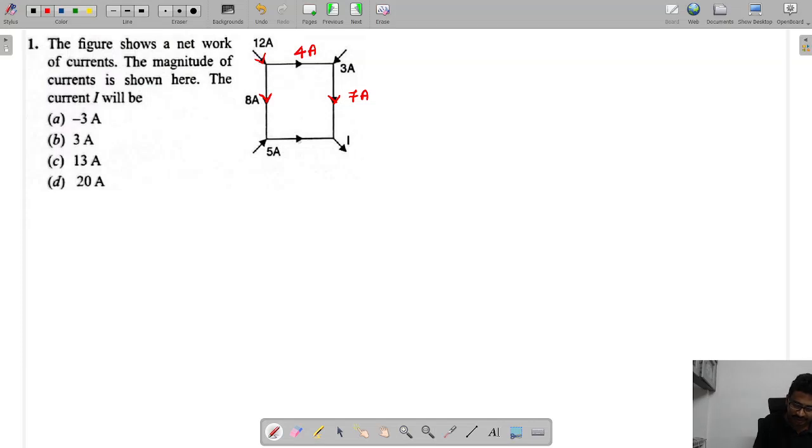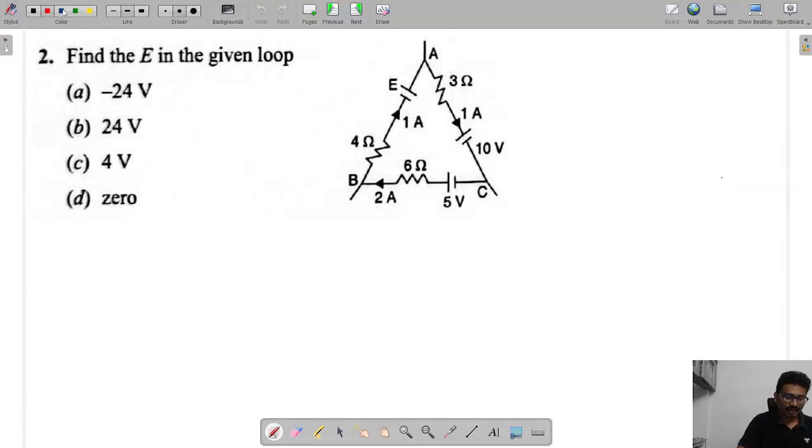Now 8 and 5 are entering, so this current is 13. Then 7 entering and 13 entering, so this current is 20. So this I value is 20. Next, find E. Here we apply KVL in the loop.